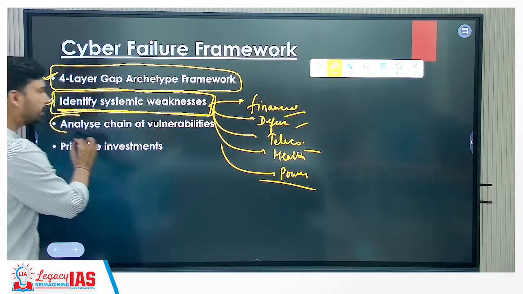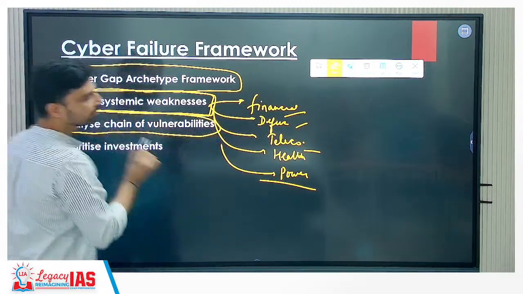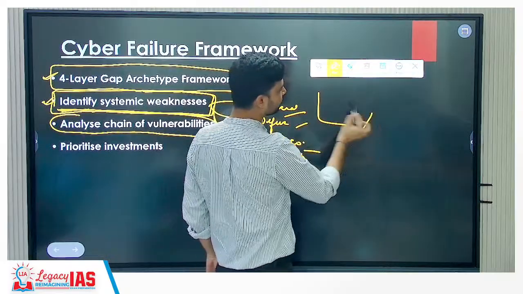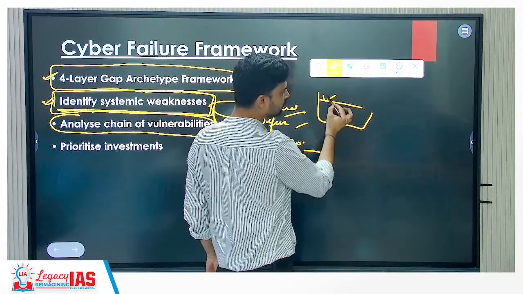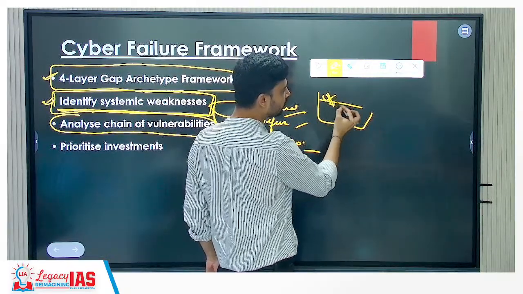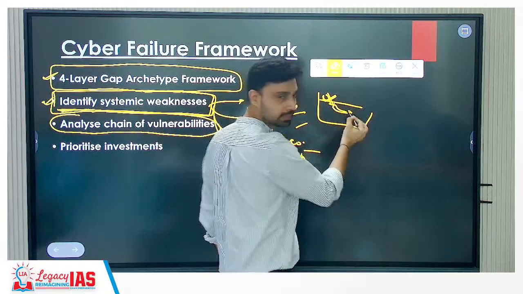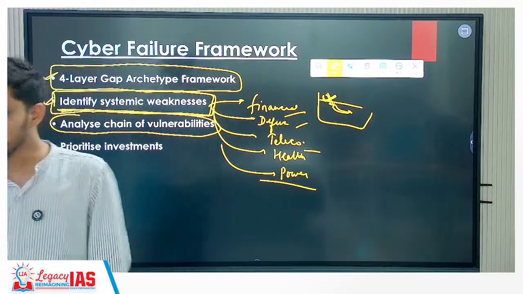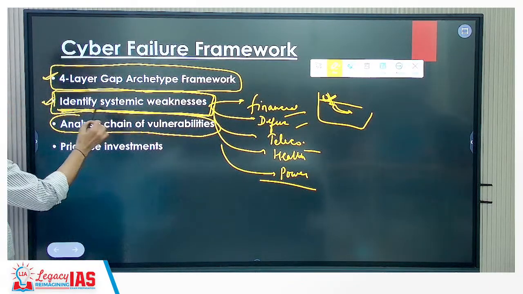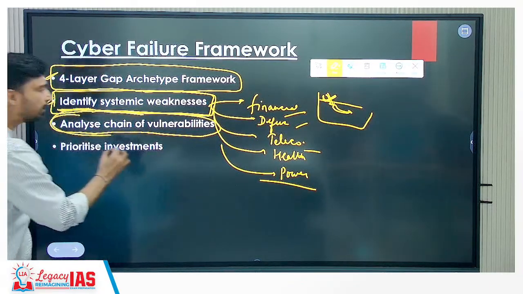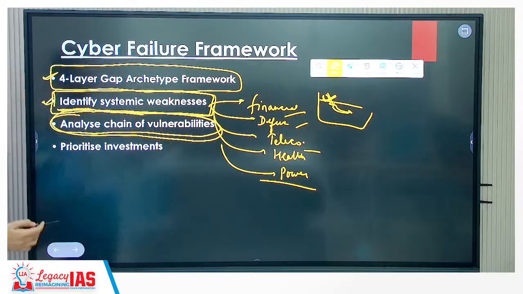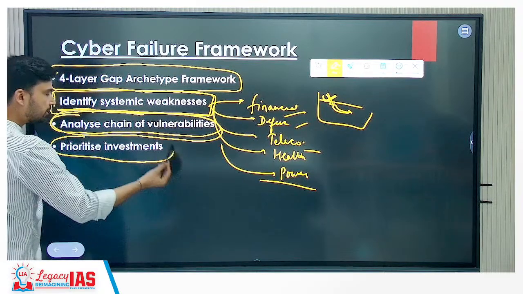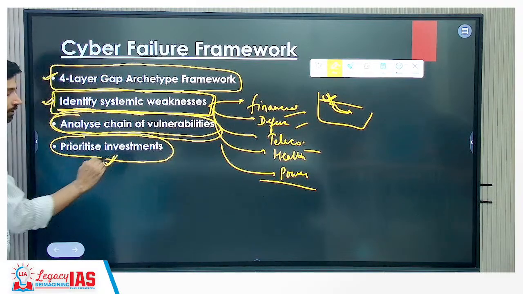Once you do that, analyze the chain of vulnerabilities. For example, you have a well-developed system. If one part is vulnerable, if cyber criminals are able to hack into this part, they can easily access the second part. They can go from layer to layer. They can keep on extracting information. So once you identify the systemic weaknesses, you analyze the chain of vulnerabilities, how one vulnerability can lead to other vulnerabilities, and then based on this understanding, you have to build your capacity.